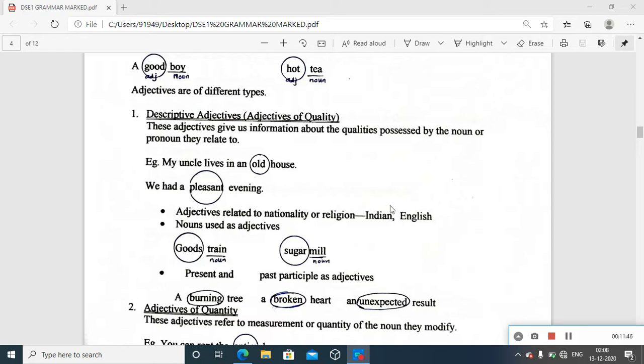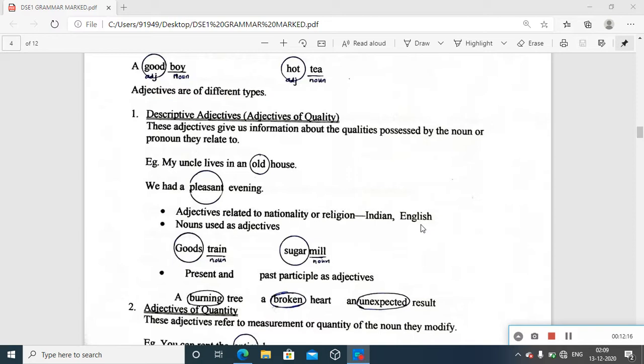Indian woman: woman is a noun, so Indian, as a term in that particular combination, functions as an adjective. English book: book is a noun. So English is definitely something related to nationality or geographical spaces. And religion, obviously we can see examples like Muslim woman, Muslim girl, Hindu woman, Hindu man.